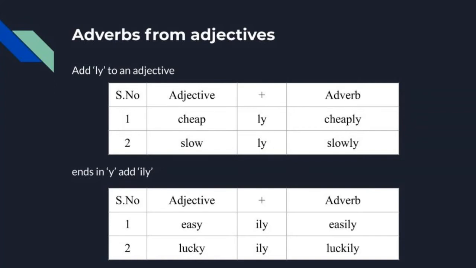Let us see the second one, lucky. What is the last letter? It is y. What we should do now? Remove the last letter y and add ILY. It became luckily. Not only for these two, whatever words end with the letter y, we should remove the last letter y and add ILY to become an adverb.